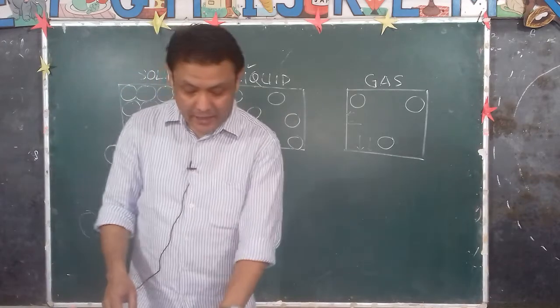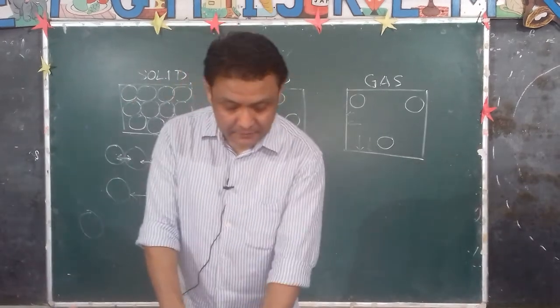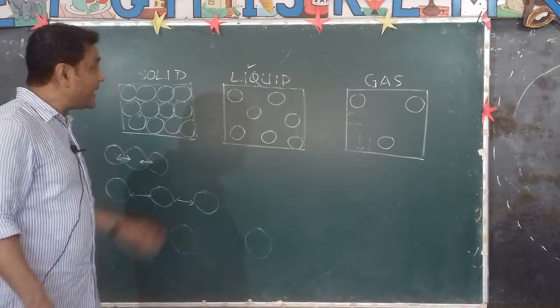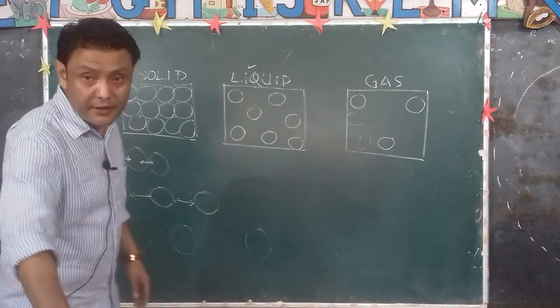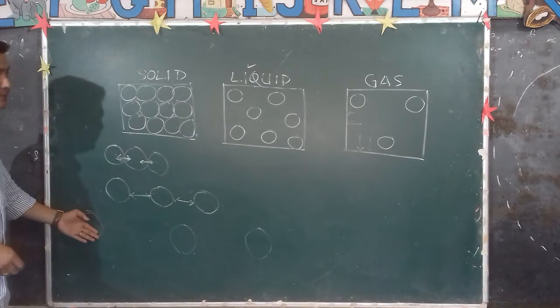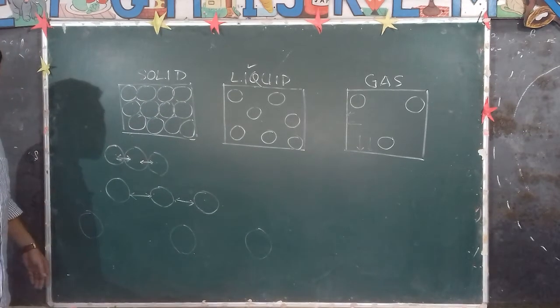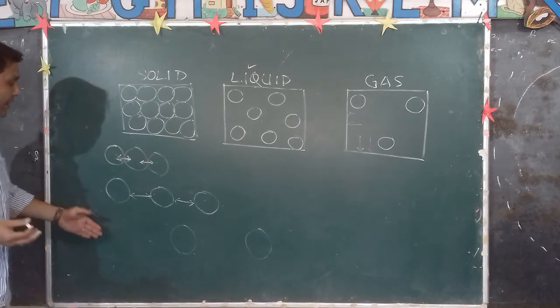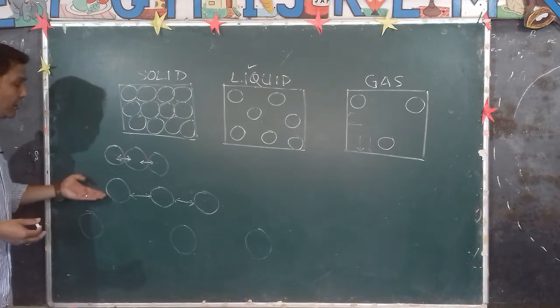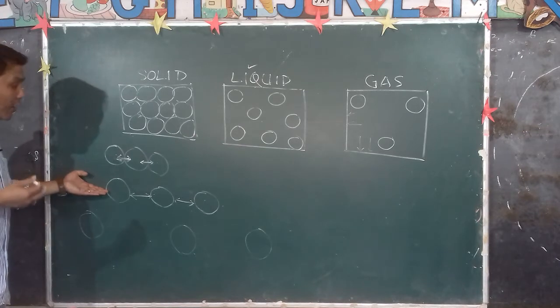So that's how the change of state of matter occurs. And similarly, the reverse thing happens when you cool the gas, like water vapor. When you cool the water vapor, it changes into water. The gas changes into liquid, isn't it? Why?